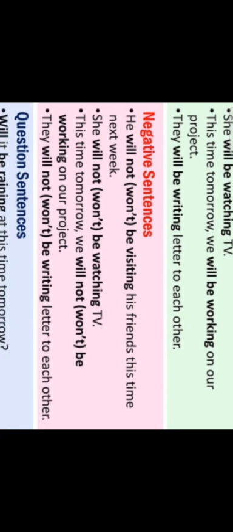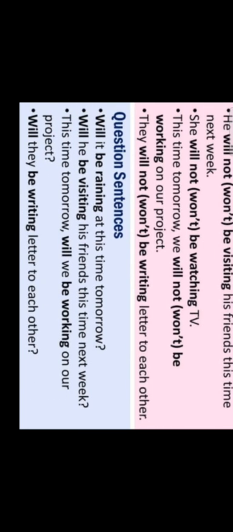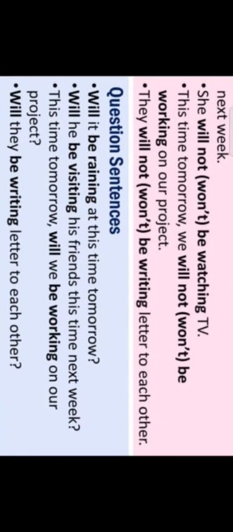If we are forming negative sentences, here are some examples, like he will not or won't be visiting his friends this time. She will not or won't be watching TV. This time tomorrow we won't be working on our project. They won't be writing letters to each other. And if we are making interrogative sentences, we can say, like, will it be raining at this time tomorrow? Will he be visiting his friends this time next week? This time tomorrow will we be working on our project, and will they be writing letters to each other?